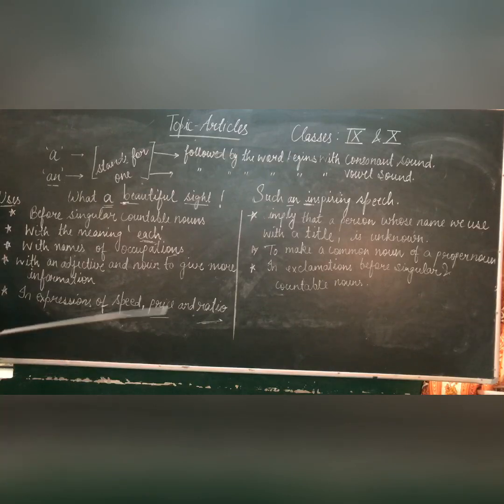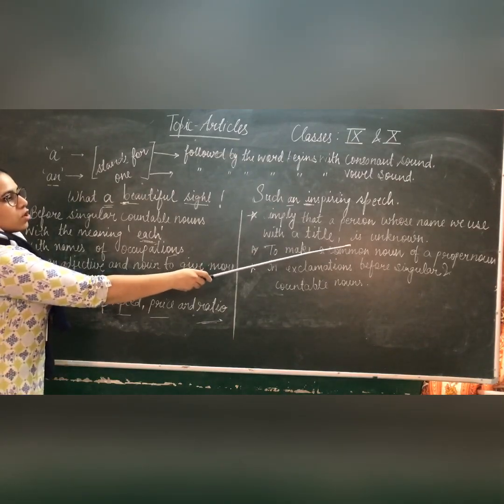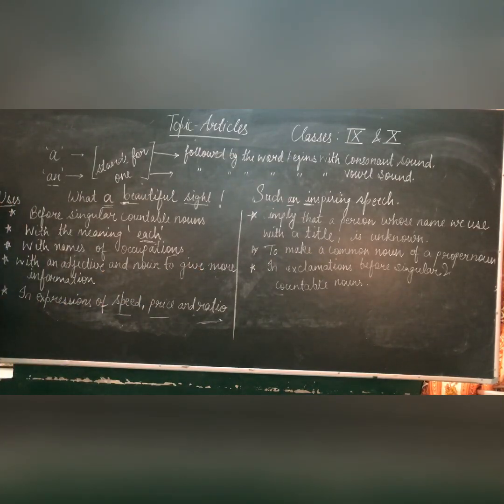Next one is to make a common noun of a proper noun. When we are making a common noun from a proper noun, it is just because there are similarities in their features. For example, he is an Inder Singh on the field. Means the person who is in the field, he is like Inder Singh.